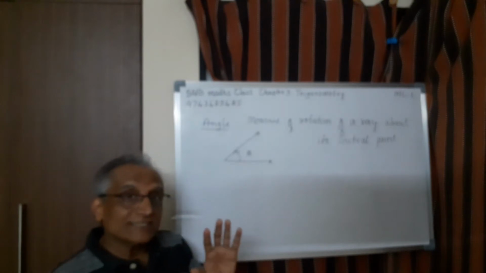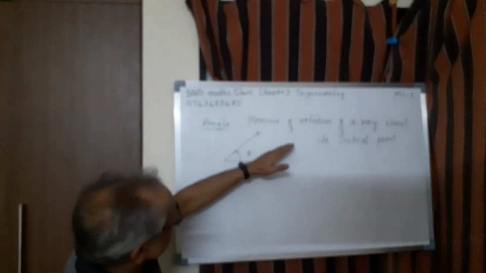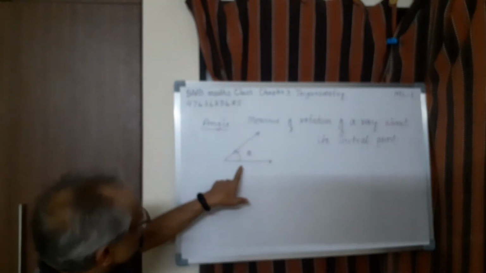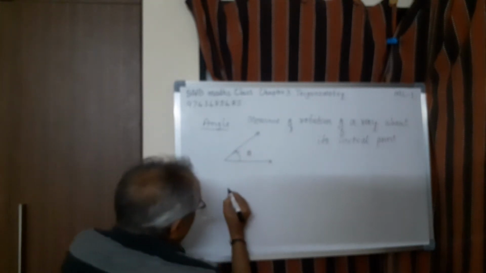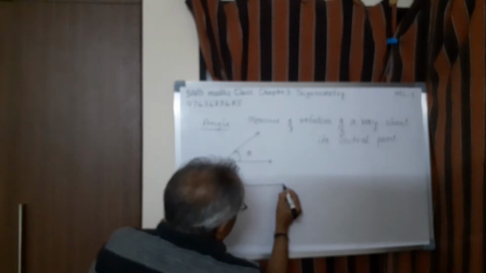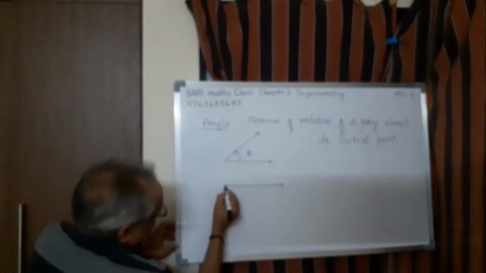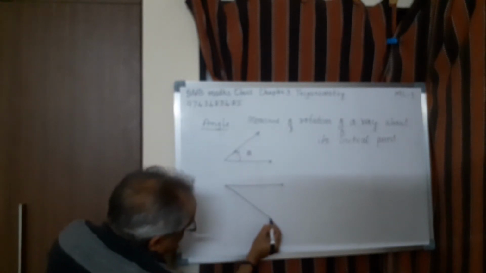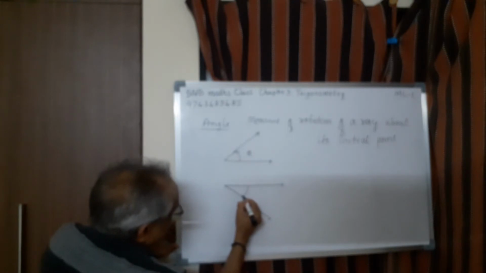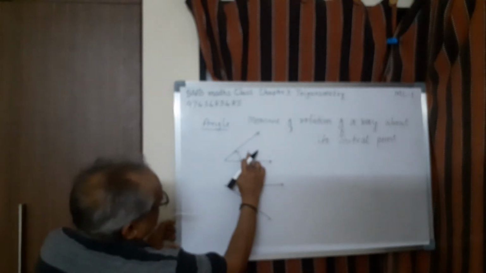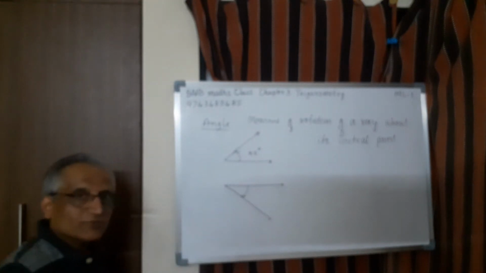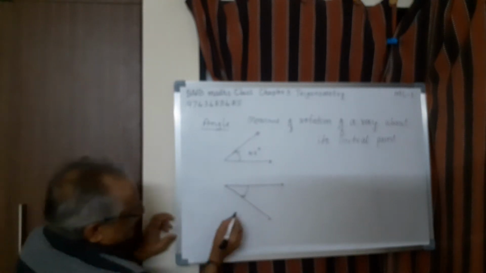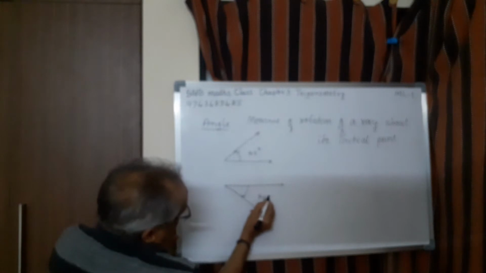So far we have studied only in terms of positive angle, that's only in the anti-clockwise direction. Now suppose you are having a ray. Suppose you rotate in this direction, that means clockwise direction. Let us say, for example, this is 45 degree, because we know degree measure. Suppose this is 45 degree, this is also 45 degree.